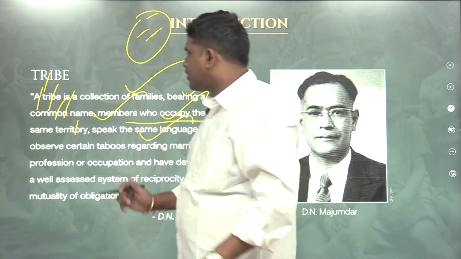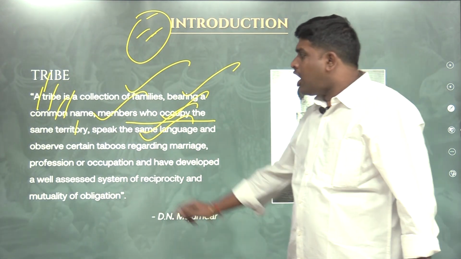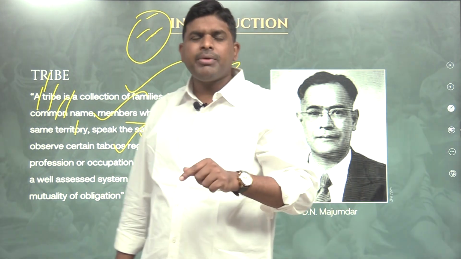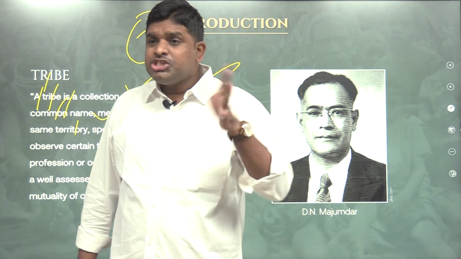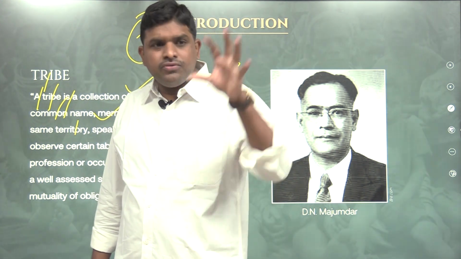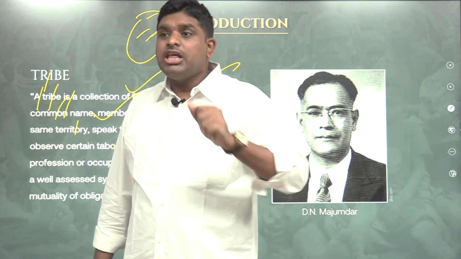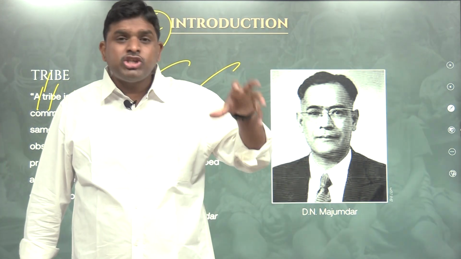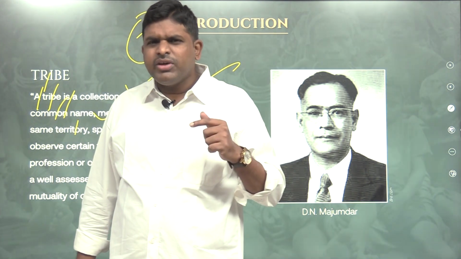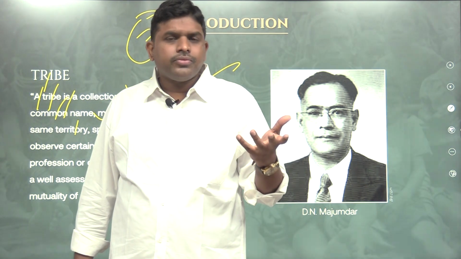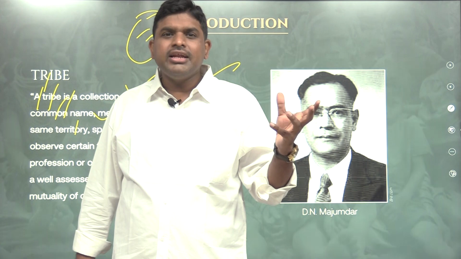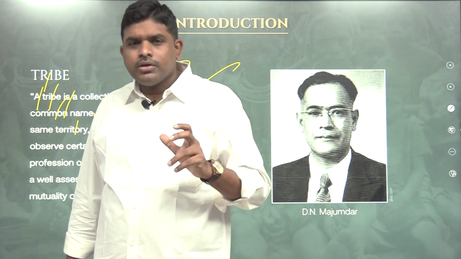A homogeneous society. They speak the same language and observe certain taboos regarding marriage. Only this type of marriage should happen; they will not change it. Certain taboos will be there with respect to their culture. This culture we have to follow. They give highest importance to culture and to their traditions. Do they follow tradition very seriously, or are they like us, light-taking people? We are light-taking people. These people are not. They won't take anything lightly. They take it very seriously.